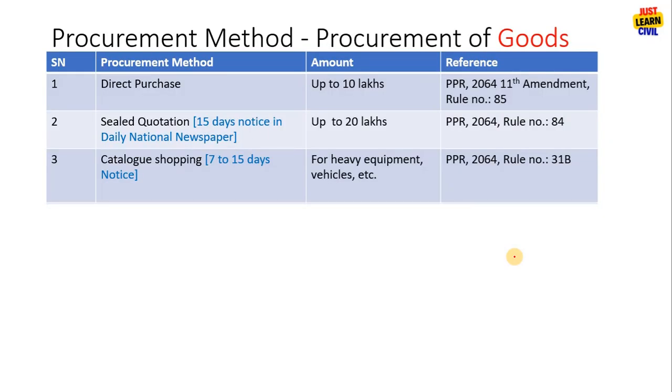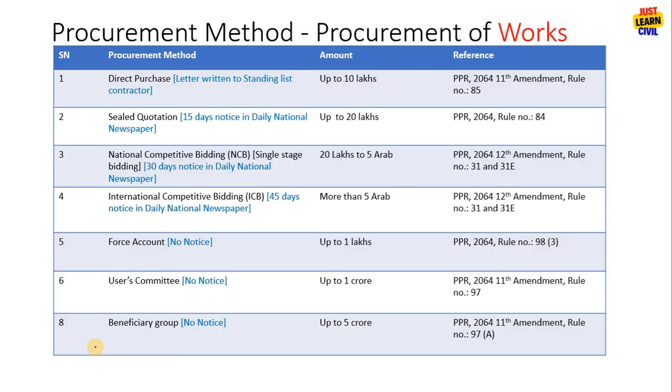Now you can see here, 5, 6 and 8. These three are not included in the goods. It means you cannot use users committee to purchase goods.